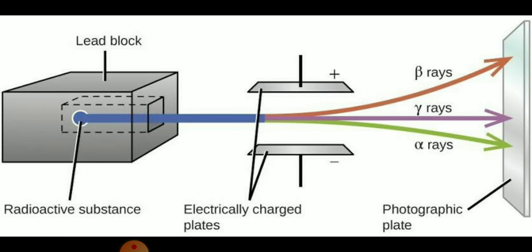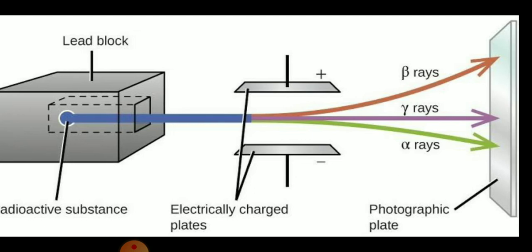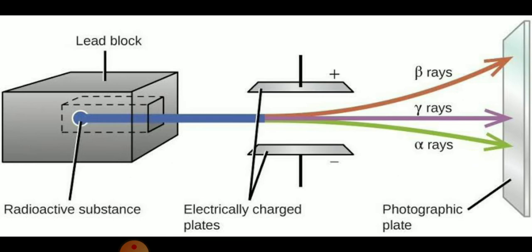See the symbols, they are the Greek letters alpha, beta and gamma. So alpha rays are positively charged rays, beta rays are negatively charged rays, and gamma rays are neutral rays. That means they do not have any charge, so they went straight. There is a photographic plate. Some of the radiation can penetrate this plate and go to the other side. Some radiation can turn back from the plate, so some radiation can deviate.